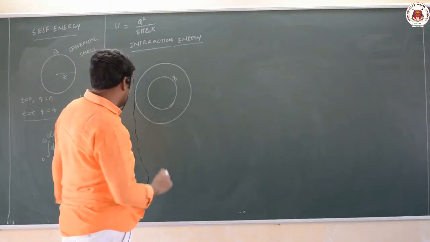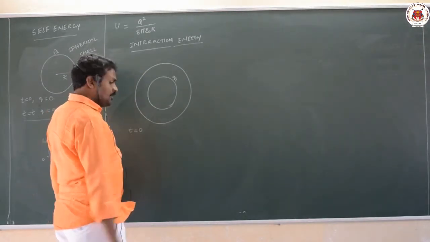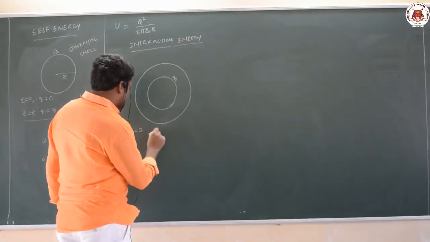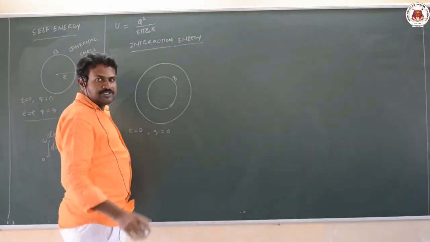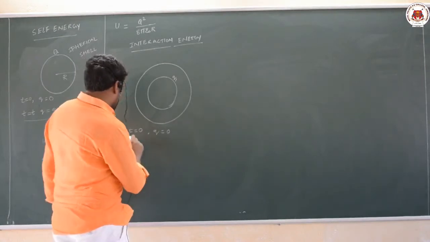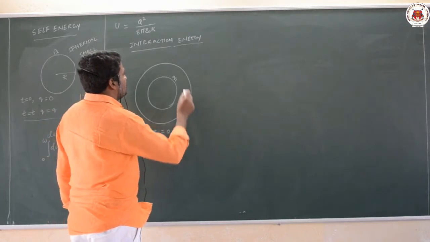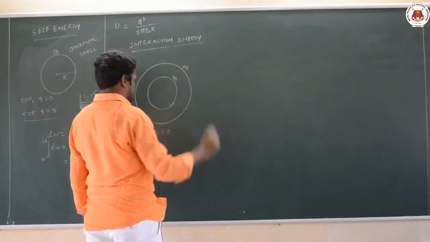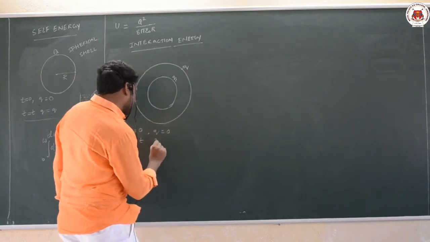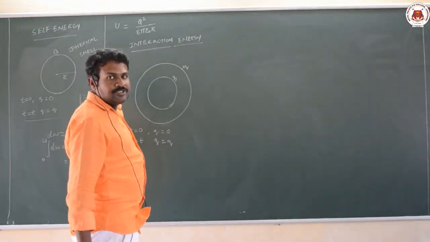Initially the same process will follow. At time t equal to 0, the charge was 0 on the outer shell. Again after some time, at time t equal to t, the charge I deposited on the outer shell is q. Now let us see what happens.